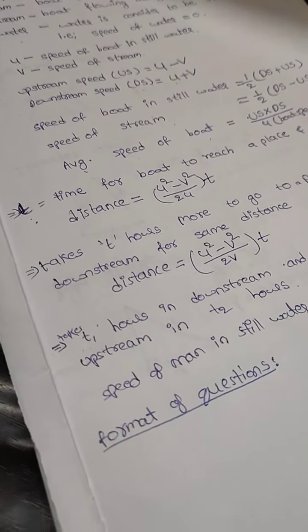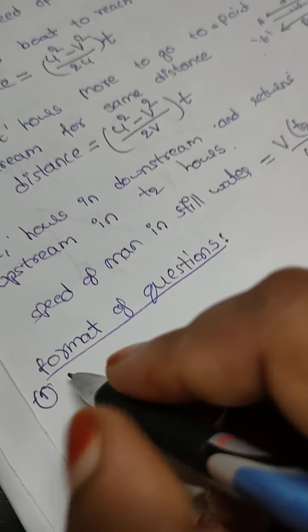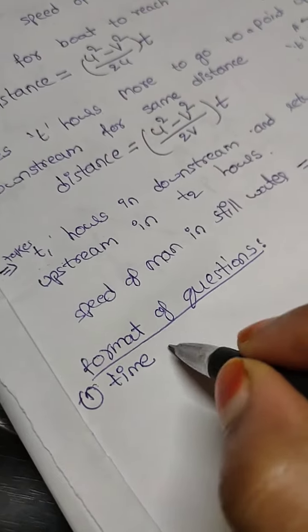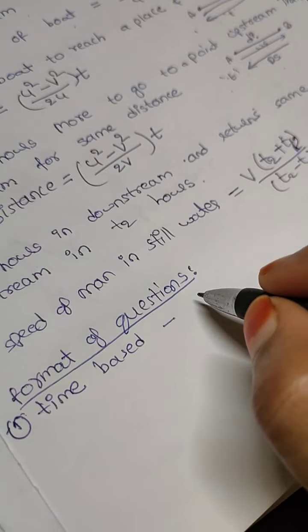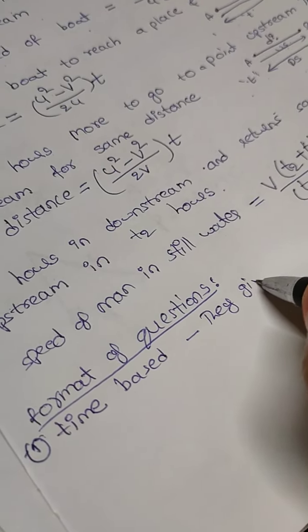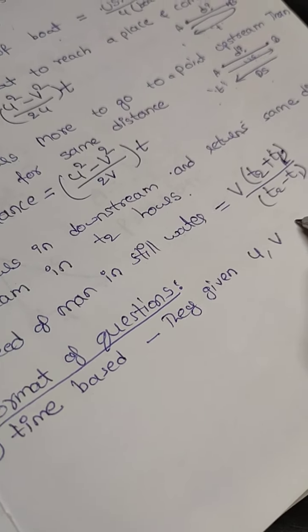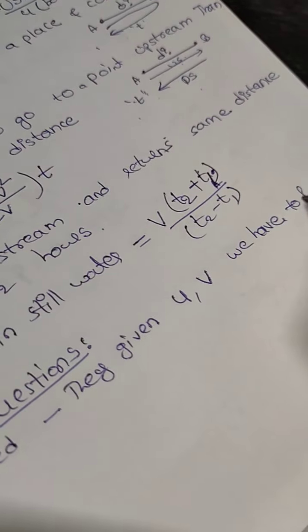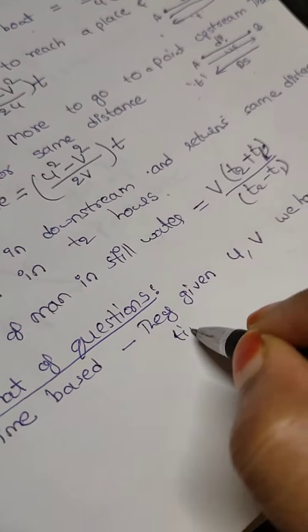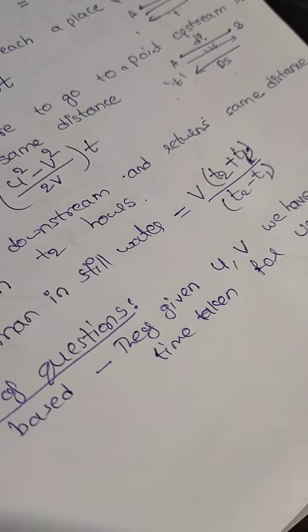These are the main formulas we have to remember in this boats and streams topic. Next, from the boats and streams topic, the format of questions asked will be: first one, time based questions. Time based questions means they give boat speed and stream speed, then we have to find the time taken for upstream or downstream.